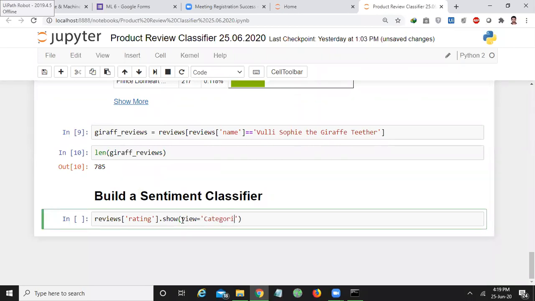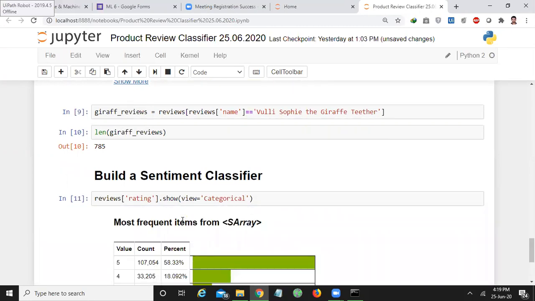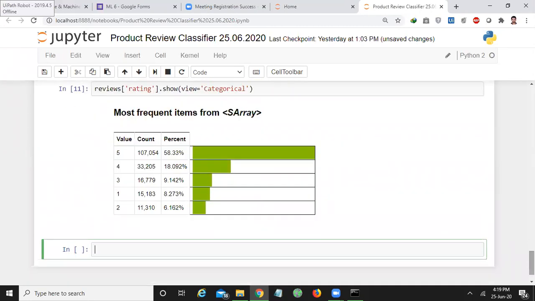See, here I am doing the analysis for the complete data set, not only the giraffe data set, based on the rating. For example, irrespective of the product, I have 5-star rating at 58.33%.